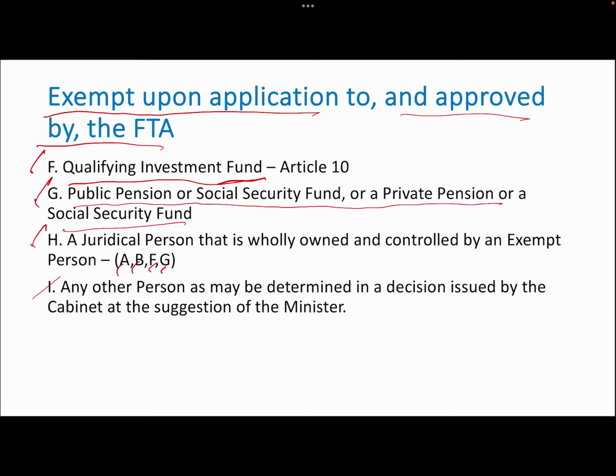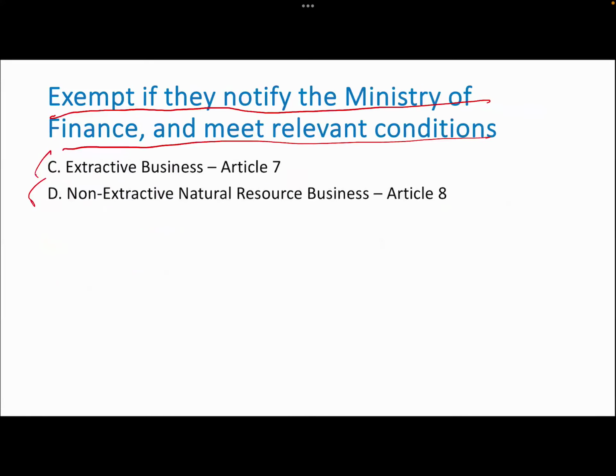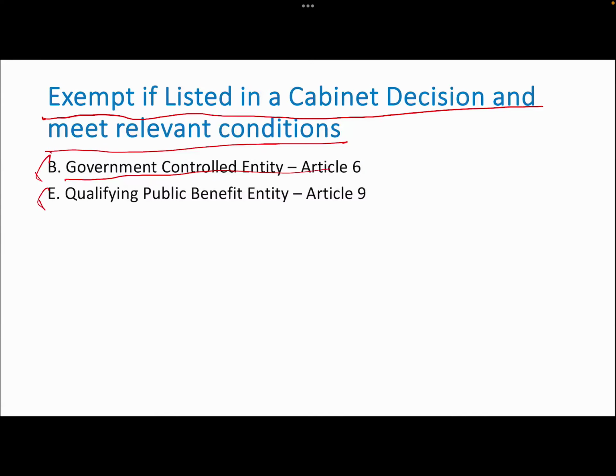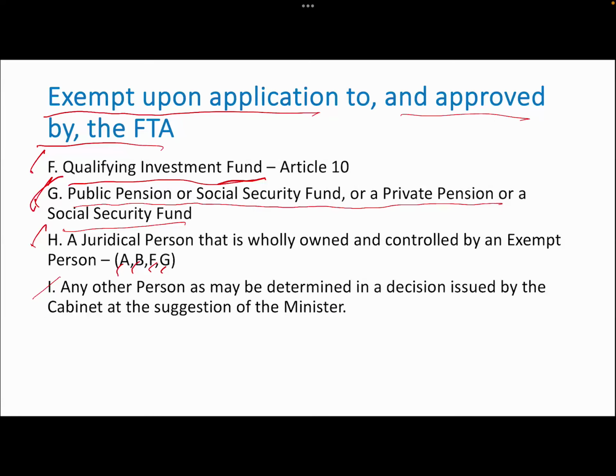Qualifying investment fund, public pension or social security fund, or a private pension or social security fund, and a juridical person that is wholly owned and controlled by an exempt person. A, B, F, G. A means government entity, B is government controlled entity, F is qualifying investment fund, and G is public pension or social security fund or a private pension or social security fund.